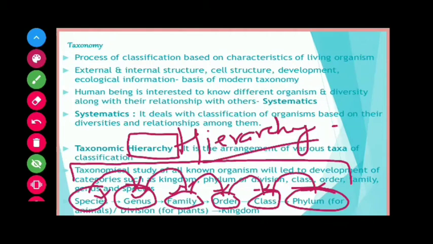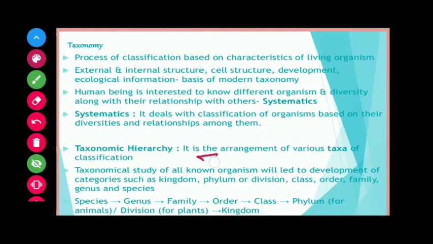The hierarchy of categories consists of a descending sequence of seven obligatory categories, and there is a definite order from higher to lower. The highest is the kingdom, the highest category of classification, and species is the lowest.